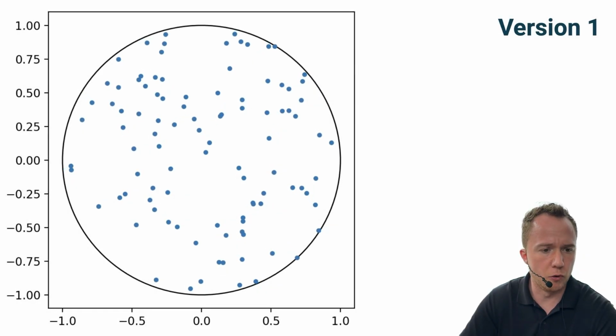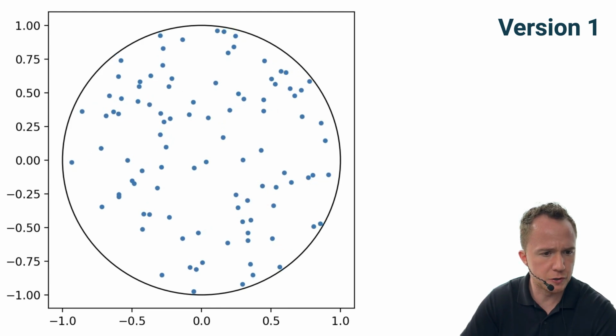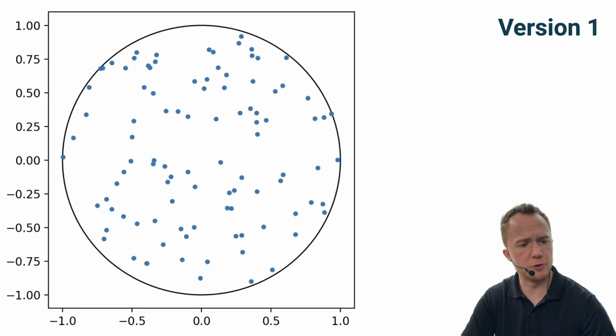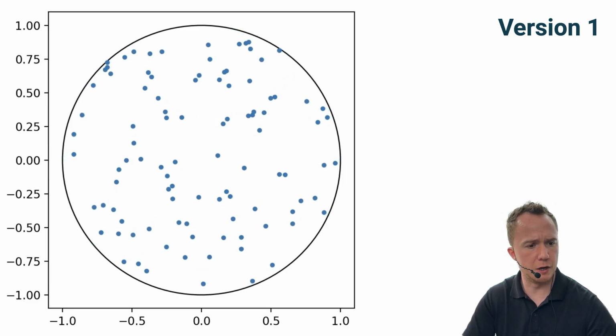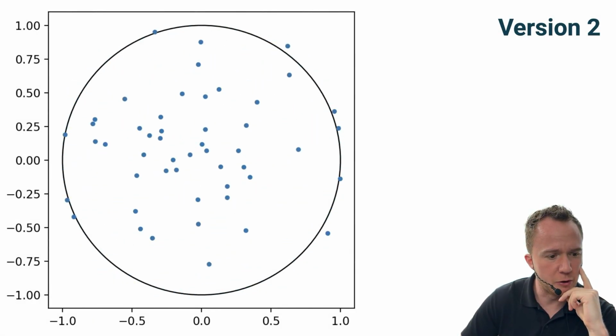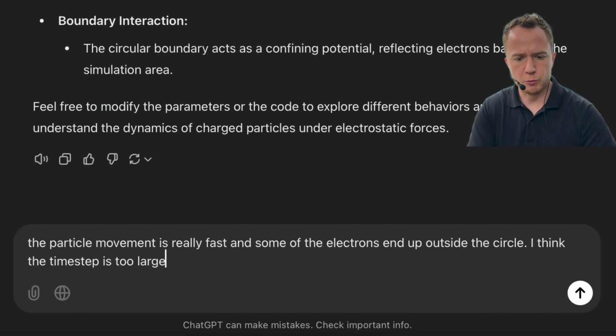Remember, I didn't ask for electrons yet, just particles, but the movement already looks quite nice actually. So the first version for both Claude and ChatGPT is a lot better than what we got last time. Let's make those particles electrons. The simulation seems to be very, very fast, and some particles are even outside of the boundary. So we tell it the particle movement is really fast and some of the electrons end up outside the circle.